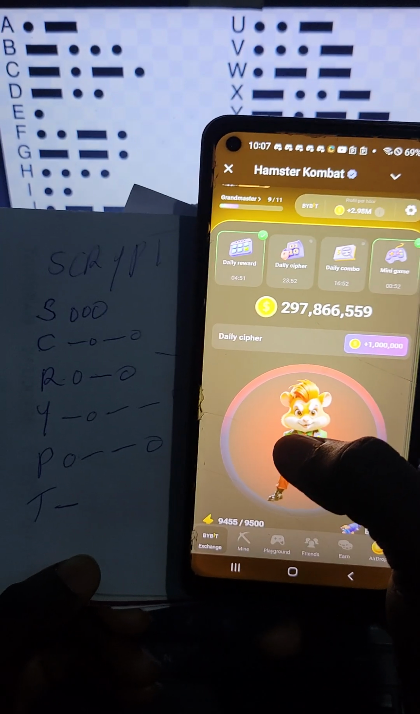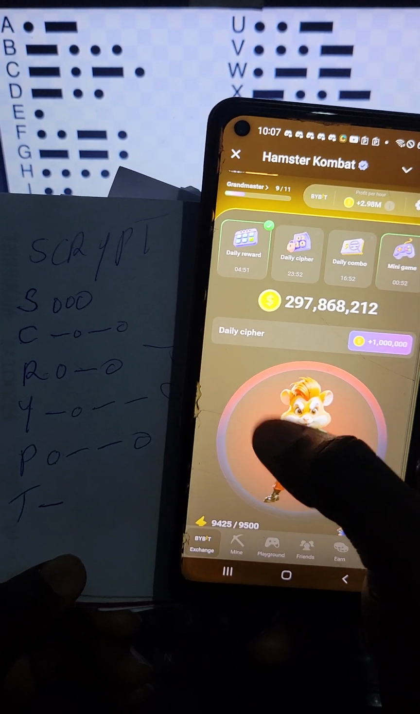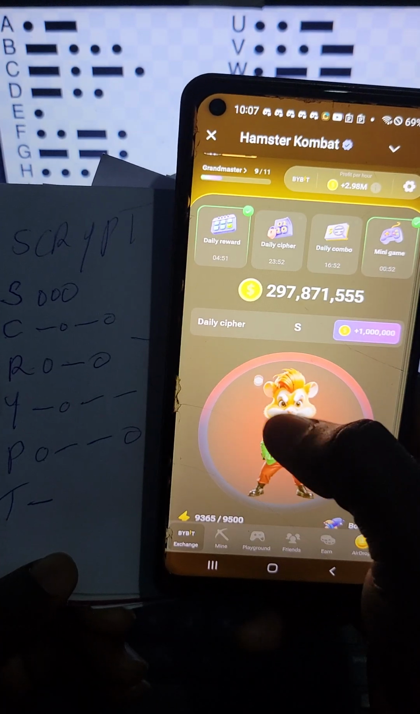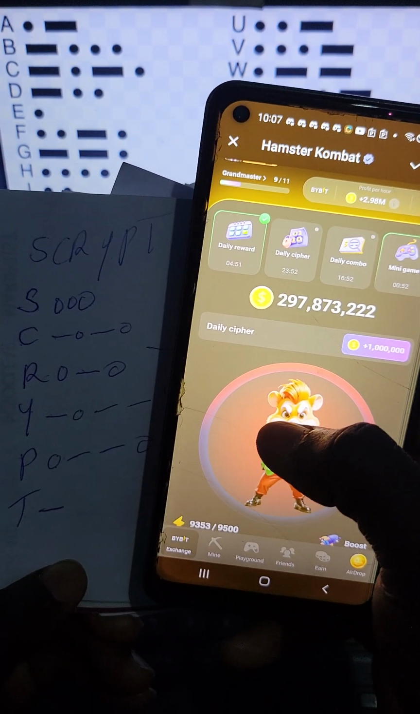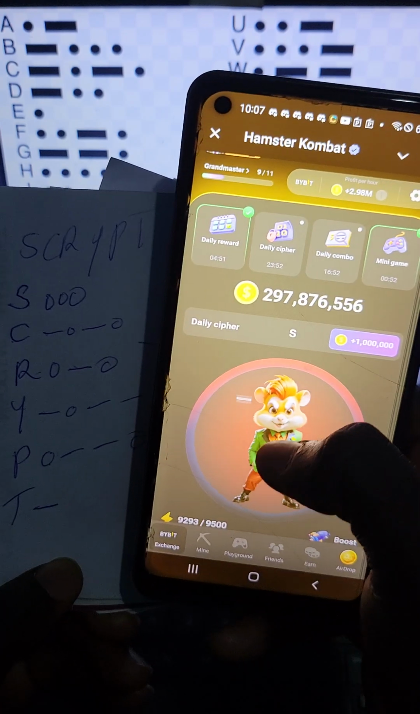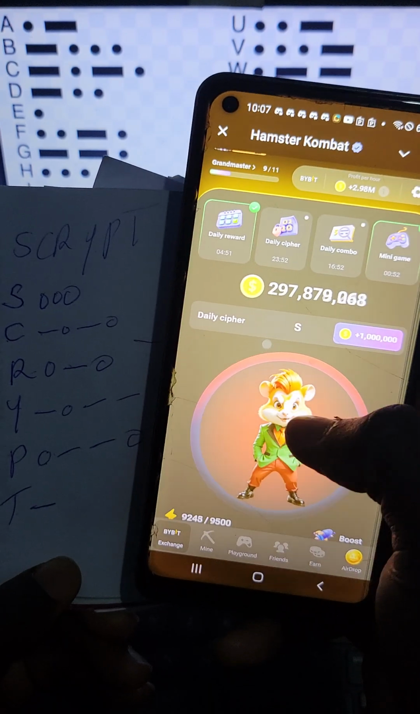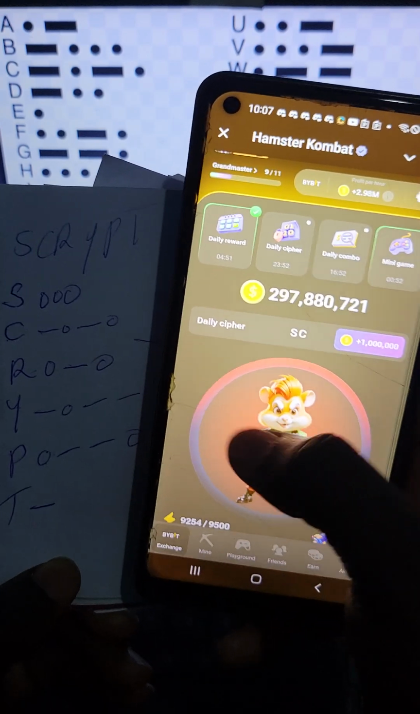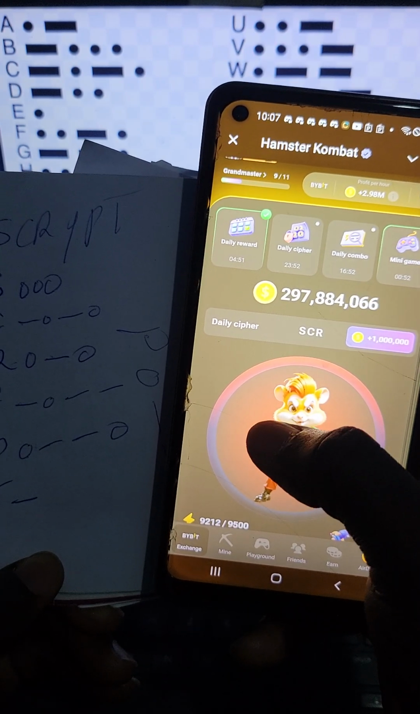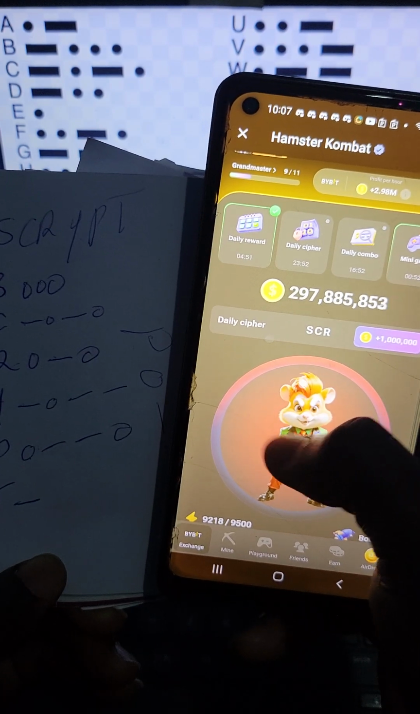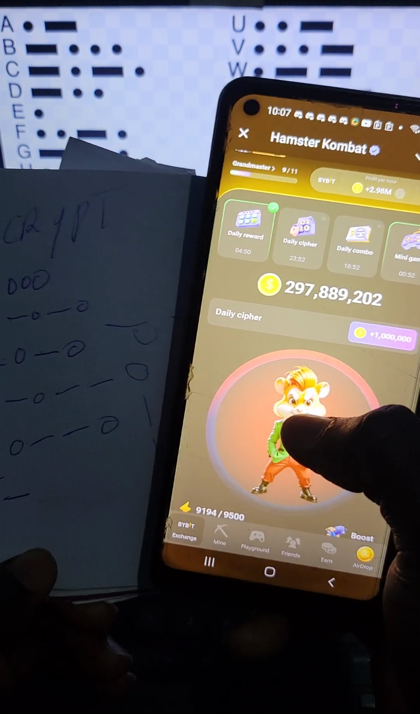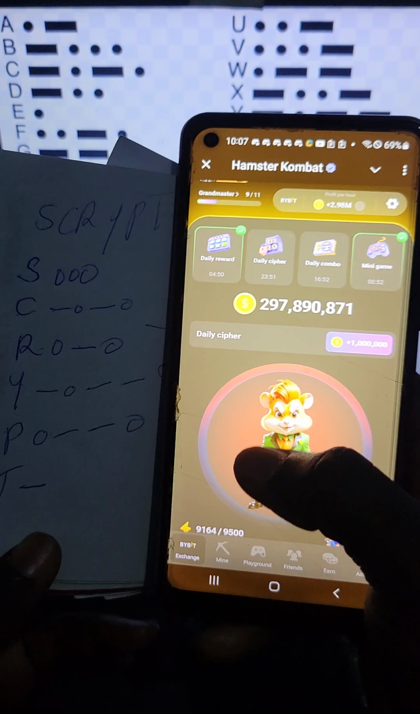Let us start again. We said S is tap tap tap. Then C, long press, tap tap tap. Long press tap, long press tap. Then R, tap, long press tap. Then Y, it's long press tap, long press, long press. Jesus Christ, what's happening today?